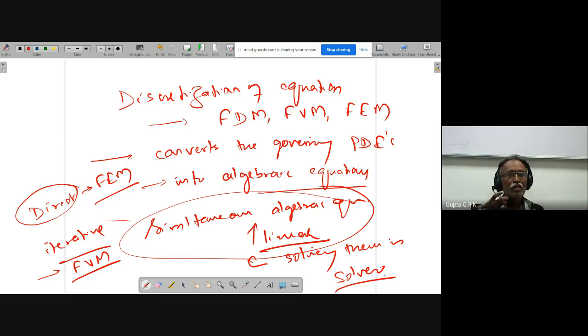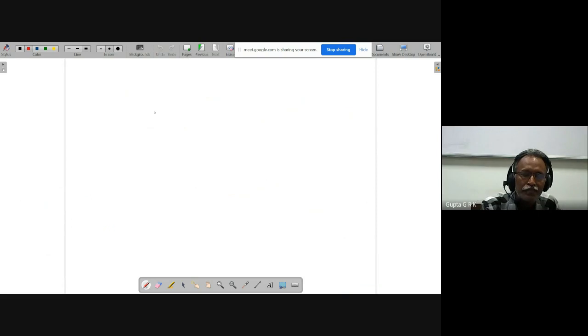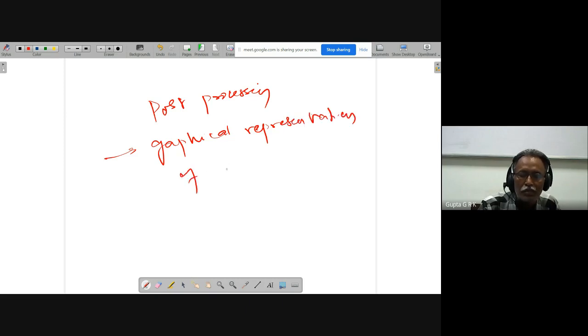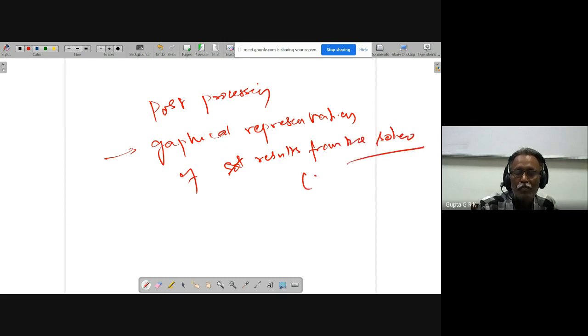varying, and you will not have a picturization. So that is called post-processing. That is graphical representation of the results. Post-processing means graphical representation of results from the solver or processor. Okay, so that is about the post-processing.